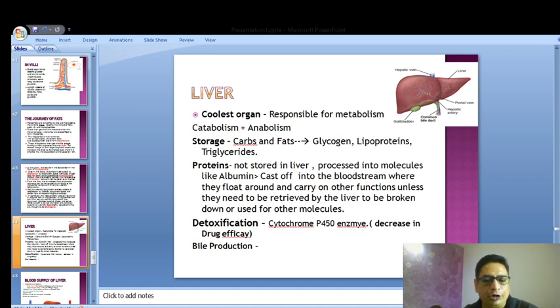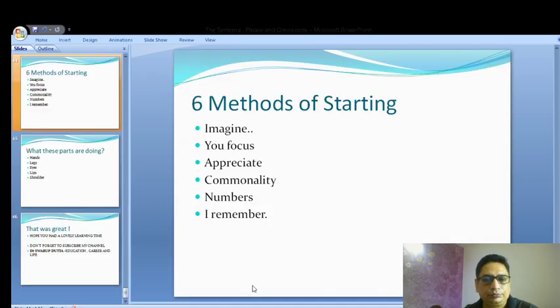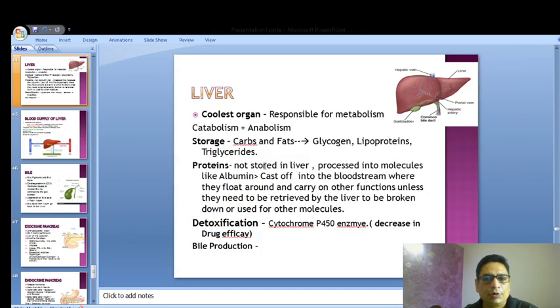Let's come to the next point very quickly. Liver. So liver is called the coolest organ. The reason is it's responsible for metabolism, that is catabolism and anabolism. The storage, the carbs and the fats are stored in form of glycogen and lipoproteins and triglycerides. So remember one thing, the liver stores the carbs and the fat by converting into glycogen. The proteins are not stored in liver. The proteins are processed into molecules like albumin, and the liver processes it.